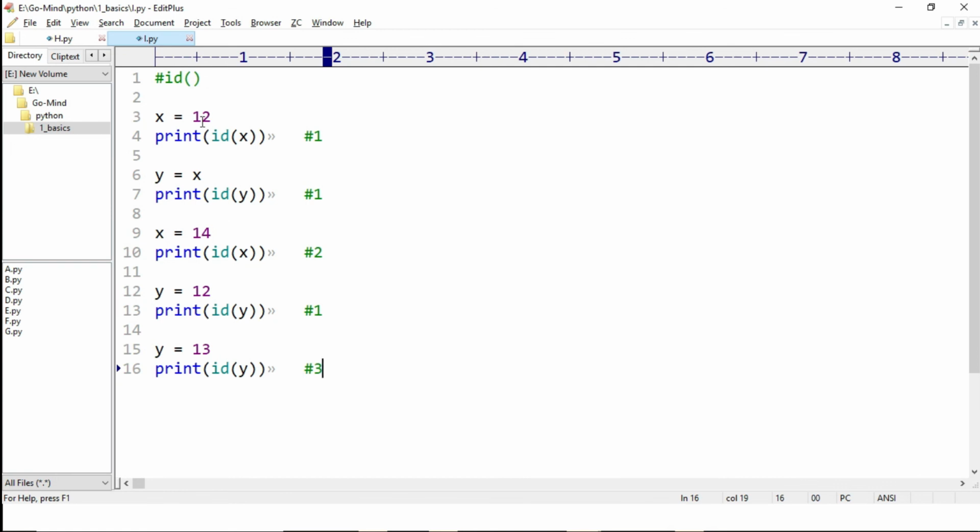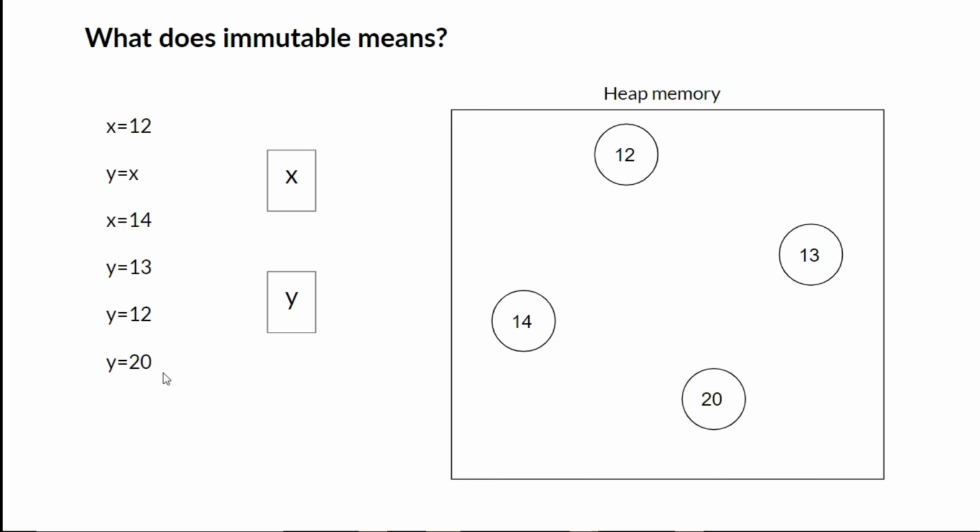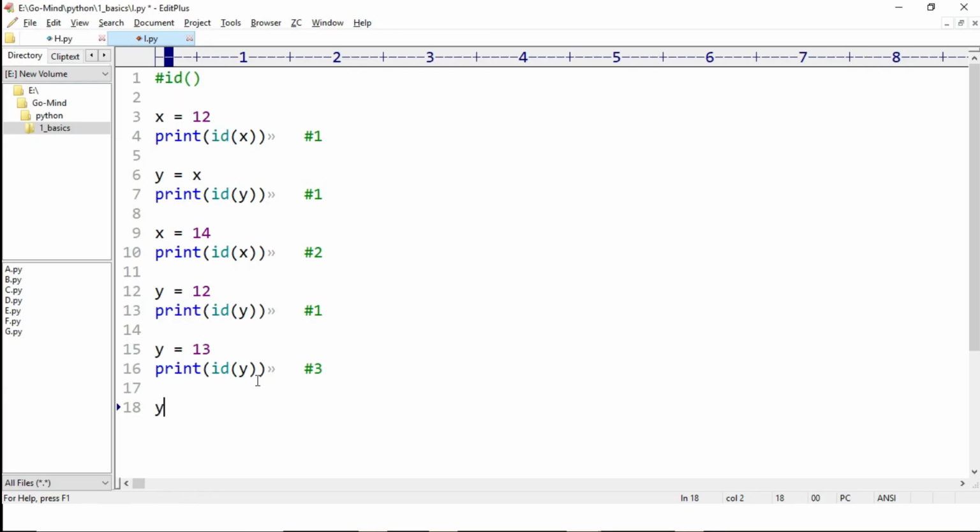So currently there are three objects in the memory which are of 12, 14, and 13 value. Okay, and if we introduce a new value, then it will create a new object for that value. So the id of this y will be of the fourth type, means now the first, second and fourth values will be same and the remaining three will be different.